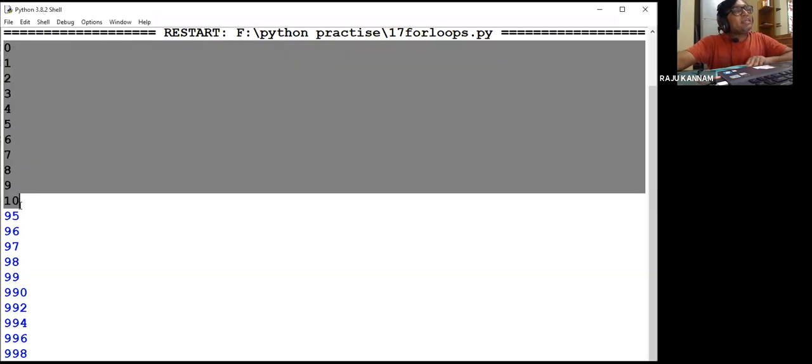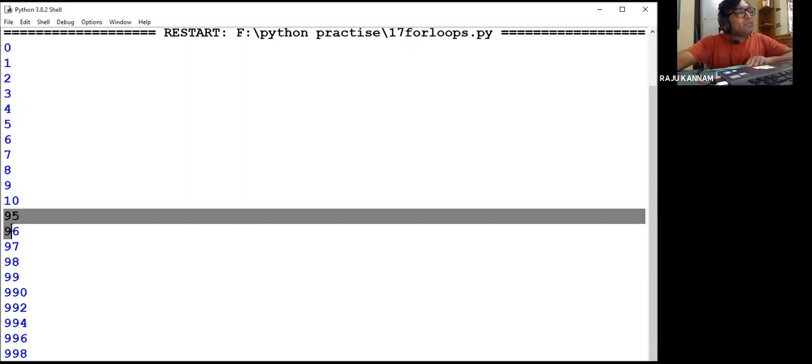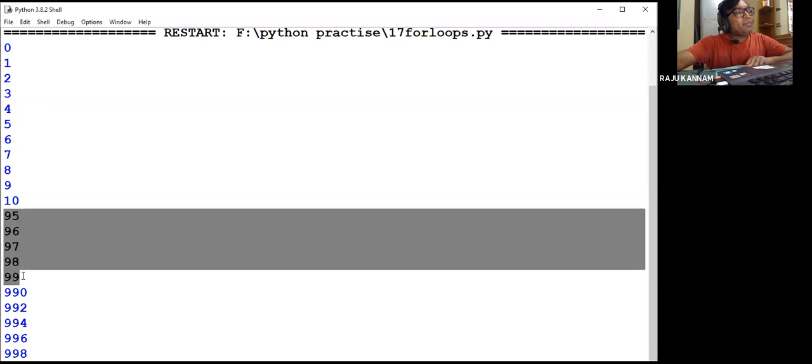In the next case, I have given the minimum value as 95 and maximum value as 100. So it is printing from 95 to 99 because 100 is not included in the range function. If you want to print 100 also, you have to give maximum value 101. Okay, always you have to give n plus 1.